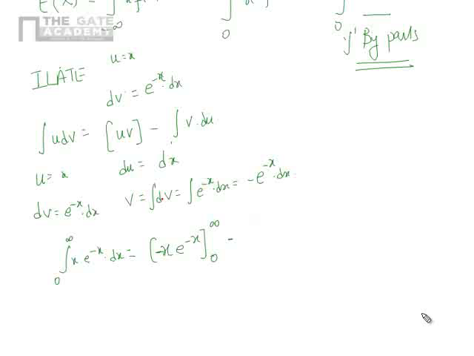V is what? Minus integral v du between the limits 0 and infinity, where v is minus e power minus x.